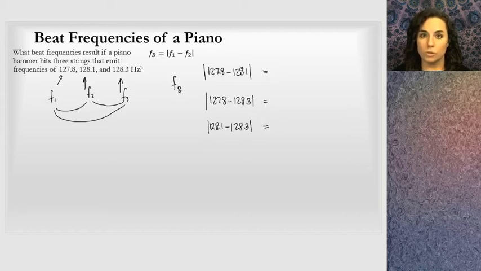This is a very straightforward equation as long as you know the frequencies you can subtract them and find the beat frequencies. This one turns out to be 0.3 hertz. This one is 0.5 hertz. And this one is 0.2 hertz.